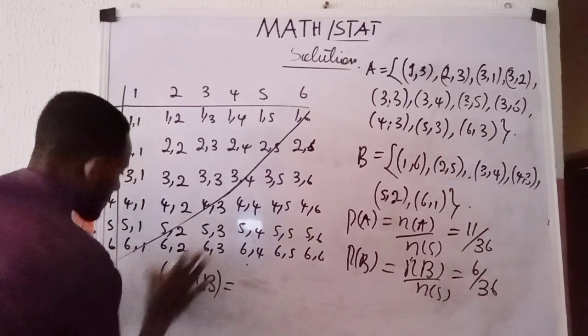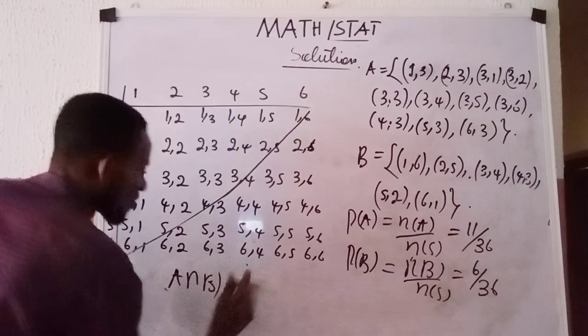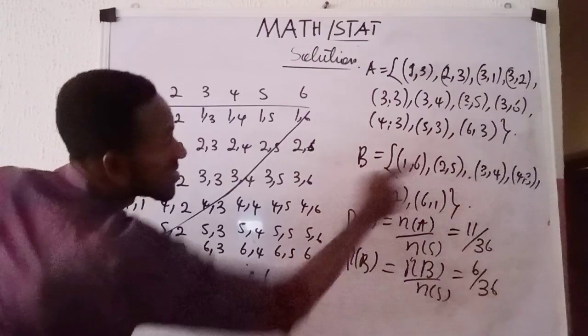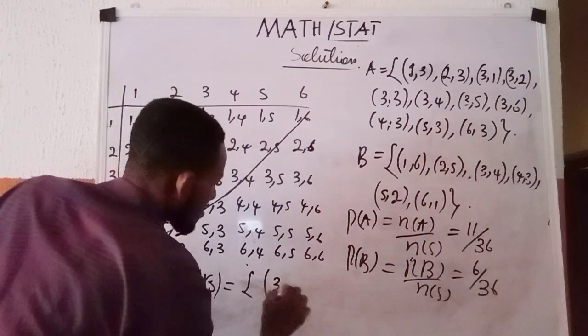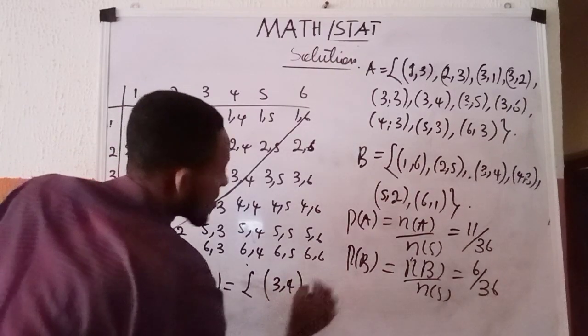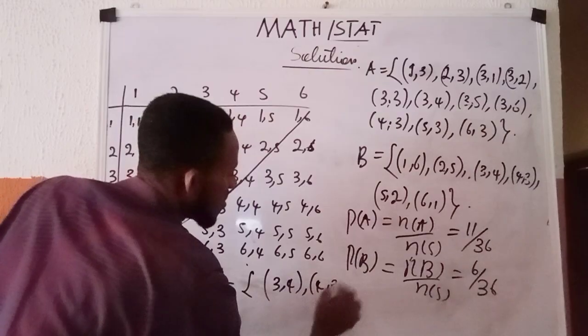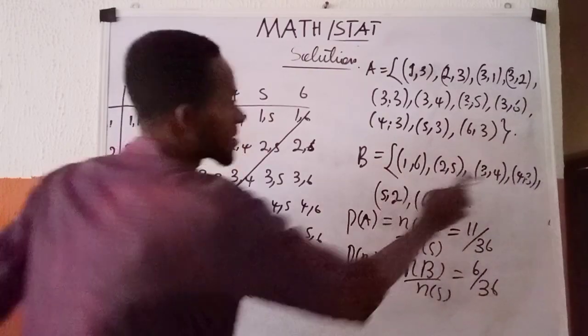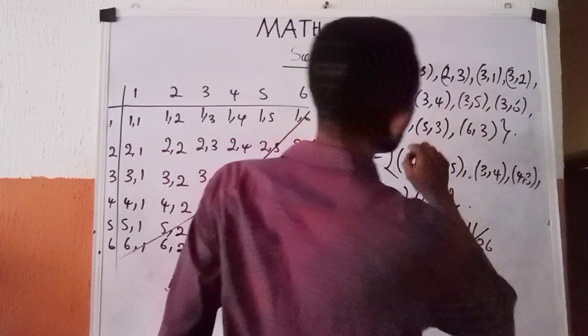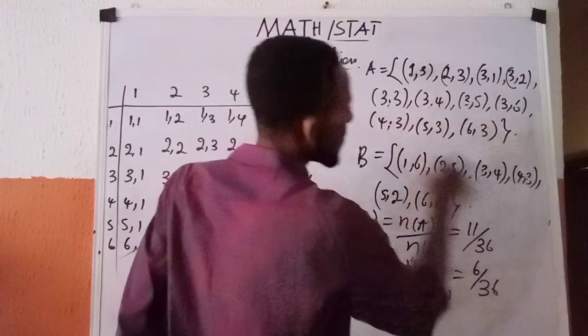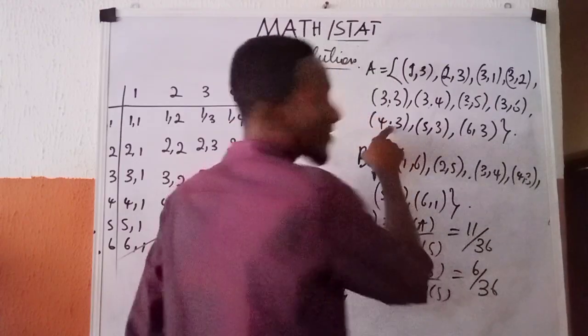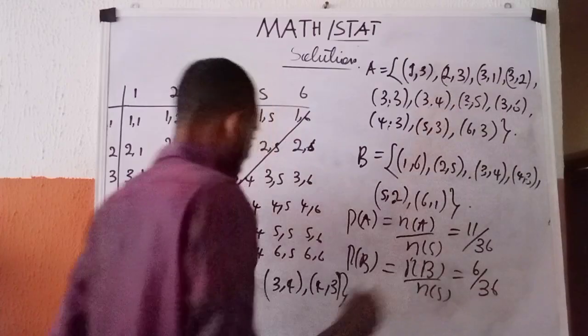N of A intersection B is given as this 3, 4 and this 4, 3. This 3, 4, look at it here, 3, 4. This 4, 3, look at it here, 4, 3. So they share it in common.